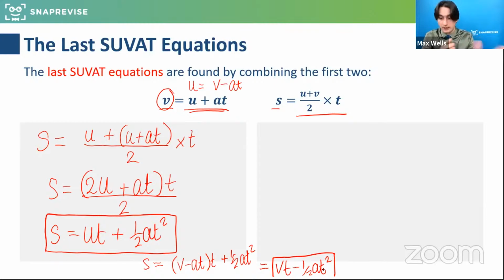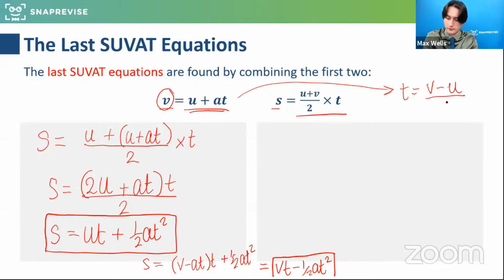So then the other way of combining it is if we, this time, think about replacing T here. From the equation V equals U plus AT, what I can actually do with that is make T the subject and say T is equal to V minus U over A. The difference in the velocities divided by the acceleration tells me the time that's elapsed.